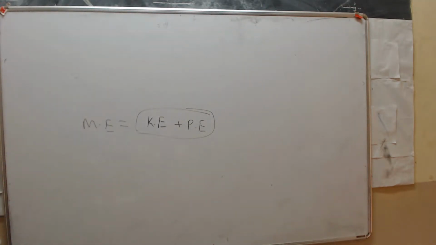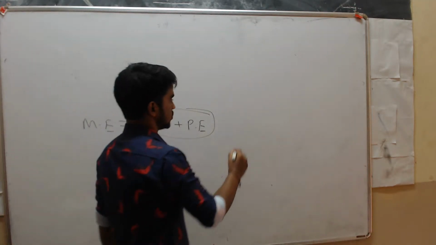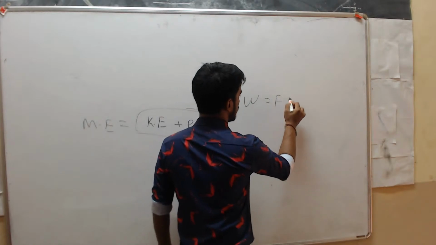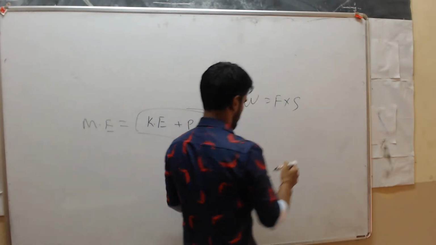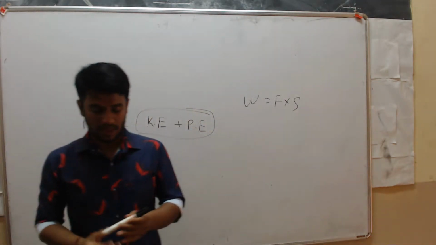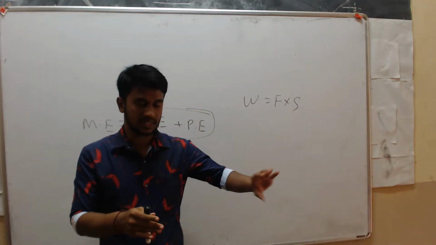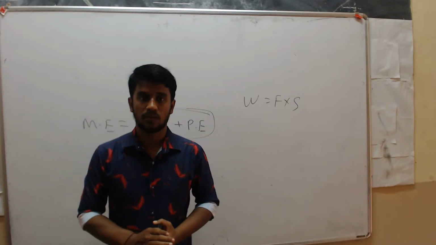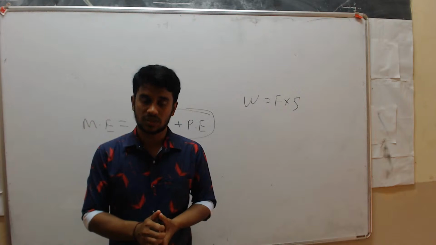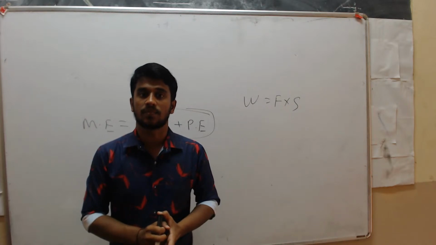See here, for example, work done. So work done is equal to what? Force into displacement. Okay, force into displacement. See here, I will apply force on this object. It displaces its position. It covers some displacement. So then you can calculate work done. Why? Because here I have applied force on this object. So that's why work is done.